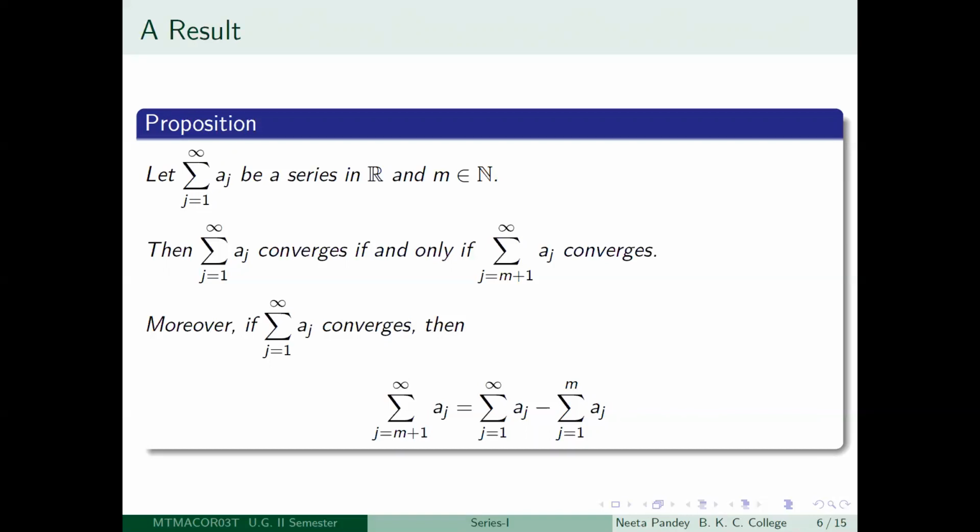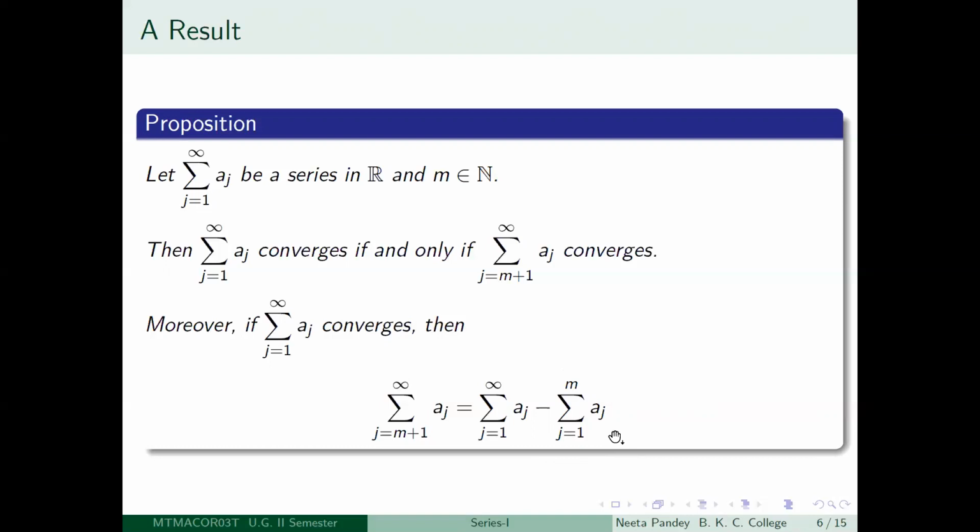Not only that, if summation j equal to 1 to infinity aj converges, then, as you have already mentioned, this series summation j equal to m plus 1 to infinity aj will also be convergent, and the sum of this series summation j equal to m plus 1 to infinity aj will be equal to summation j equal to 1 to infinity aj minus summation j equal to 1 to m aj, right?